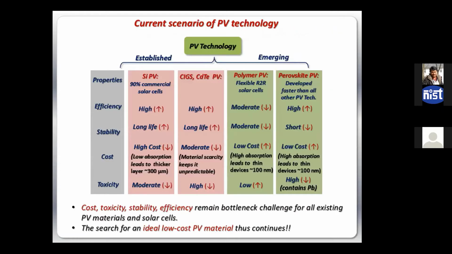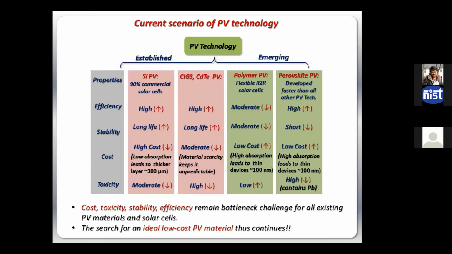If you see the current scenario of PV technology, you will see there are two trends. One is established PV technology, and people are trying to modify them more. And there is another trend which is emerging: people are trying to find new materials, new technologies, new applications. Let us have a comparative look. For established technology, the first name that comes to mind is silicon PV. 90% of commercial solar cells are made of silicon only. And a few companies are also making CIGS and CdTe PV modules, which are also commercially available.